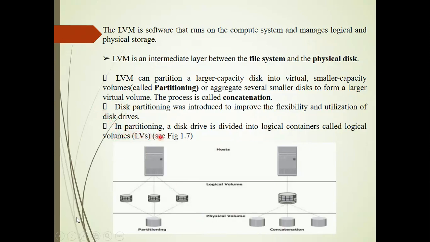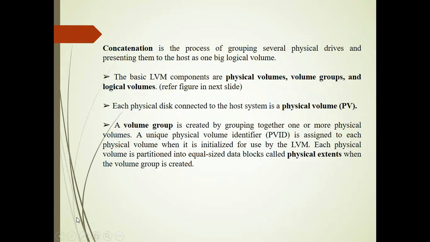In partitioning, a disk drive is divided into logical containers called logical volumes. If we see the figure 1.7, this is the figure you have. Now let us see what concatenation is. Concatenation is the process of grouping several physical drives and presenting them to the host as one single big logical volume. You can refer to the figure for disk partitioning and concatenation in the next slide.